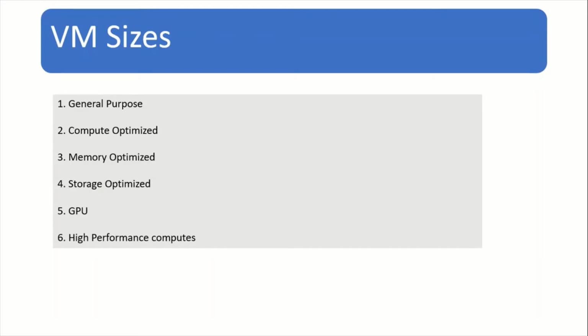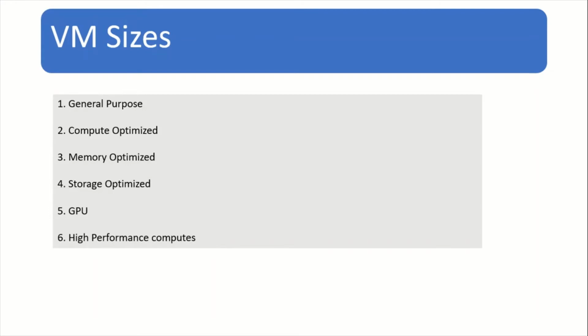General purpose VMs are ideal for testing and development. Compute optimized VMs are suitable for medium traffic web servers, network appliances, batch processes, and application servers. Memory optimized VMs are great for relational database servers, medium to large caches, and in-memory analytics. Storage optimized VMs are ideal for VMs running databases.